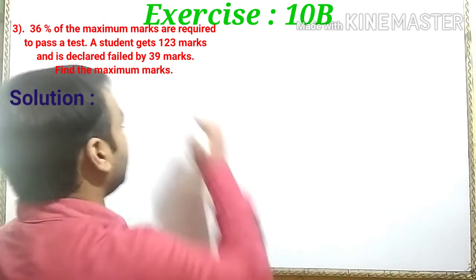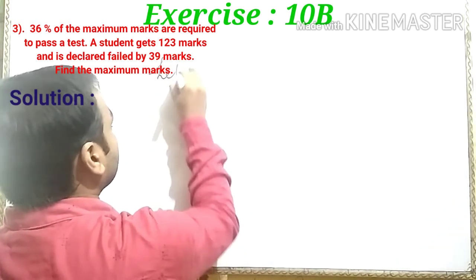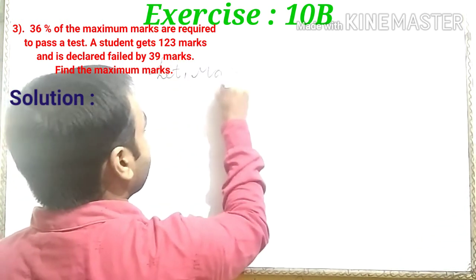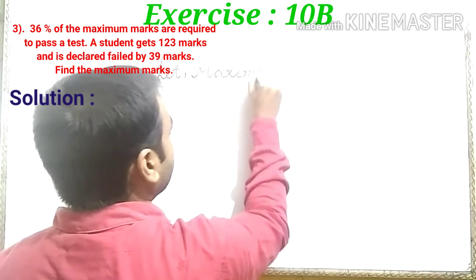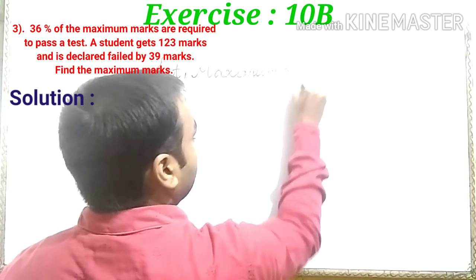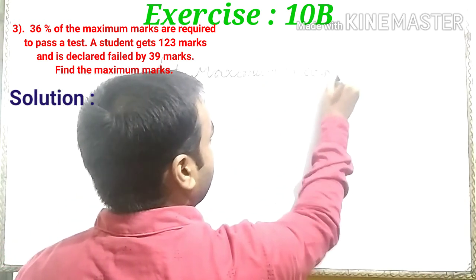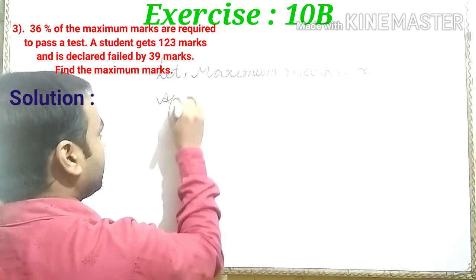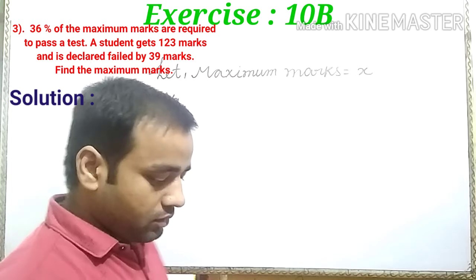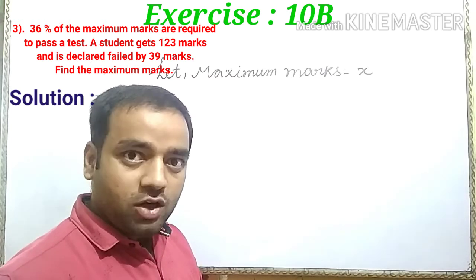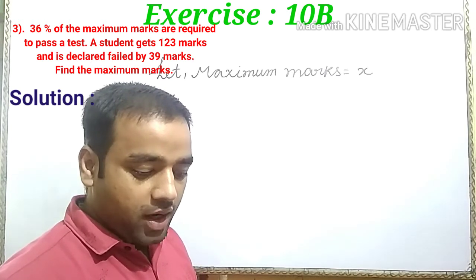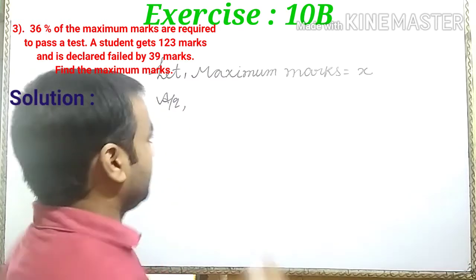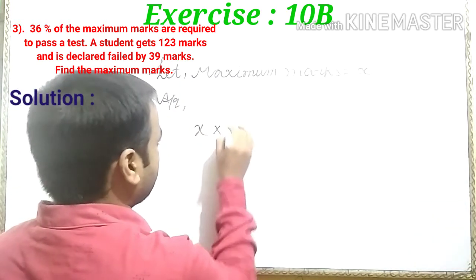First of all, let the maximum marks be x. According to the question, 36% of the maximum marks are required to pass a test. So x of 36%.